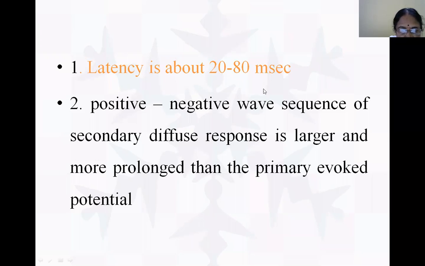In the primary it was only a few milliseconds. Here it is 20 to 80 milliseconds. And here also you see positive and negative waves. Positive waves are P waves, negative waves are N waves. The response is not localized. The response is larger and more prolonged. This is about the secondary diffuse response.